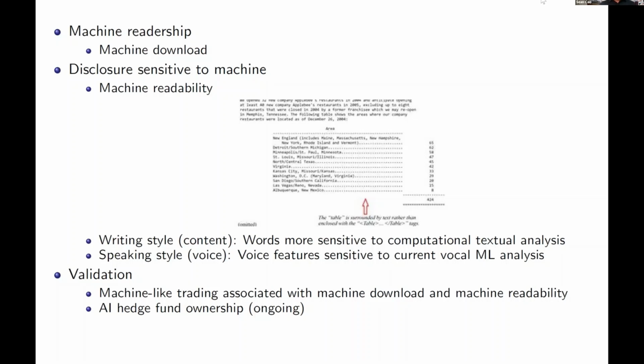One way we do it is we want to see if machine learning based hedge funds actually trade on the company. Let's say Amazon issued a 10K today. We want to see how many machine learning based hedge funds are trading on this 10K. If a large volume of machine learning based hedge funds trade on the Amazon disclosed 10K, then we know the 10K is read by machine, not human. This is one way we do it.